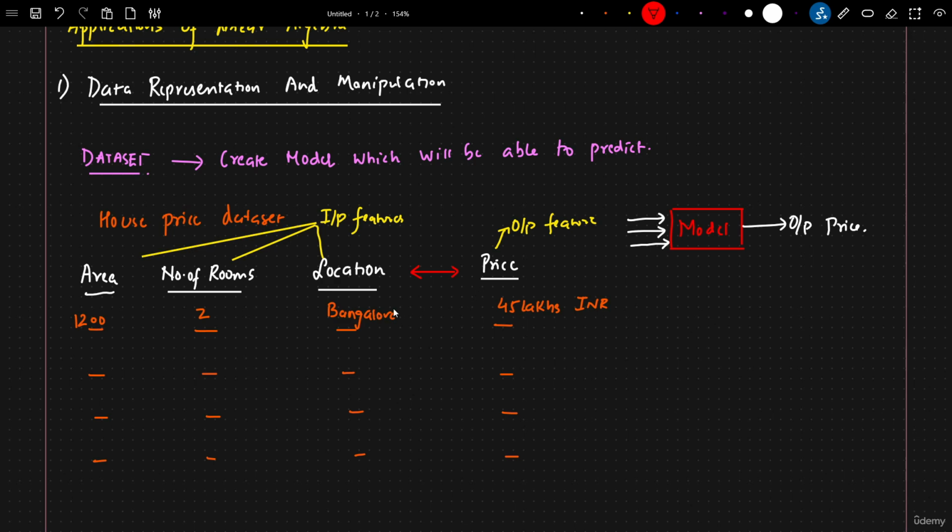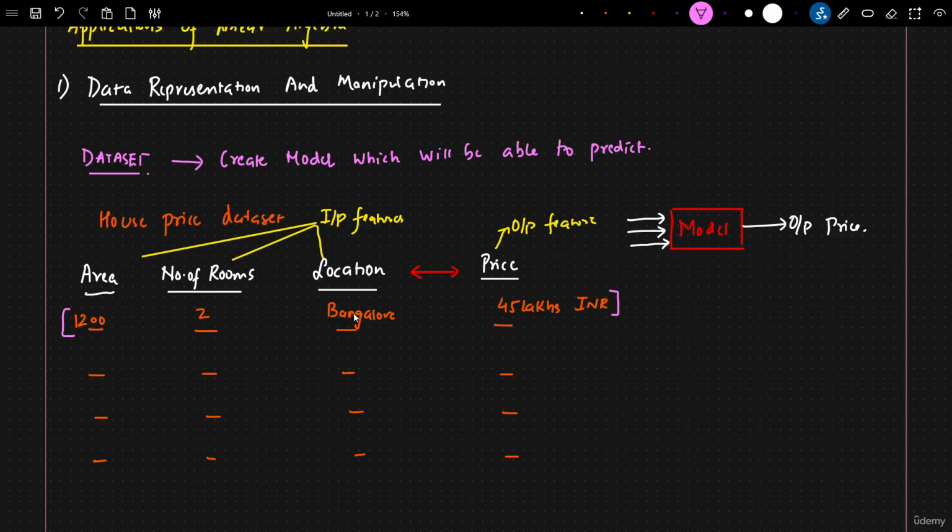Now, if I consider this data, how is it represented to the model? It is represented in the form of vectors. What exactly a vector is, I will discuss in much more depth in the next video. But if I give you a basic definition, a vector is nothing but a list of numbers.